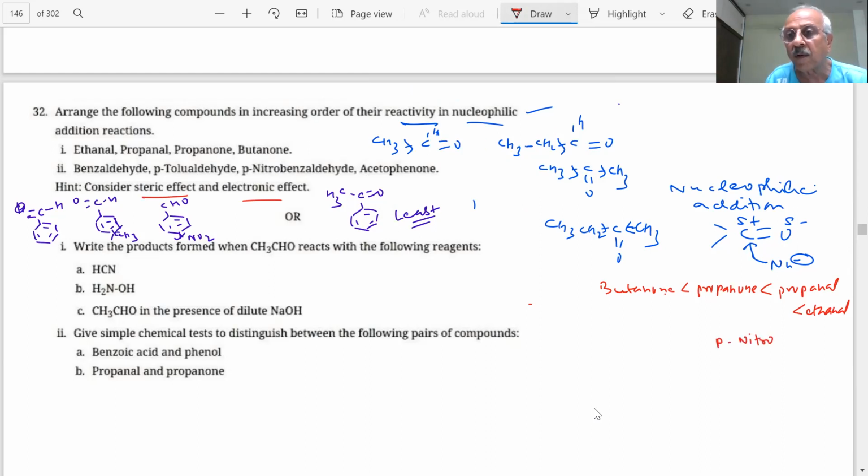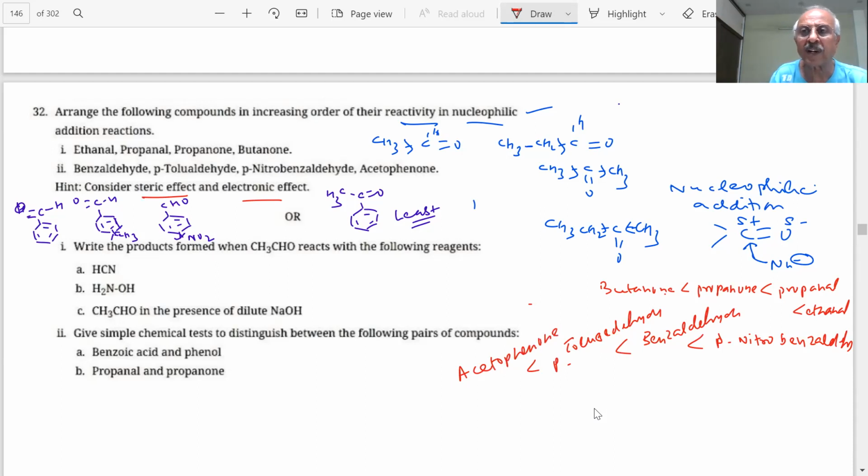Para-nitrobenzaldehyde will be the strongest. Then benzaldehyde. After that, tolualdehyde, and the least will be acetophenone, ketone.